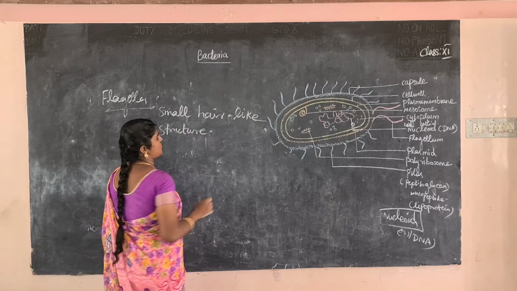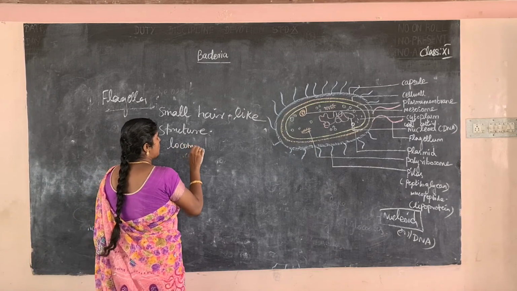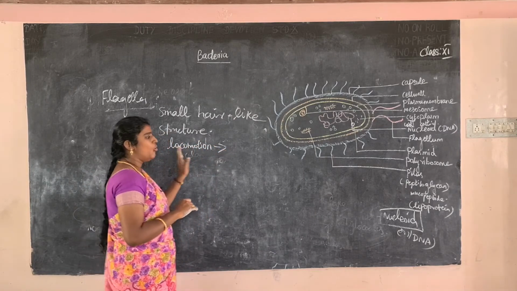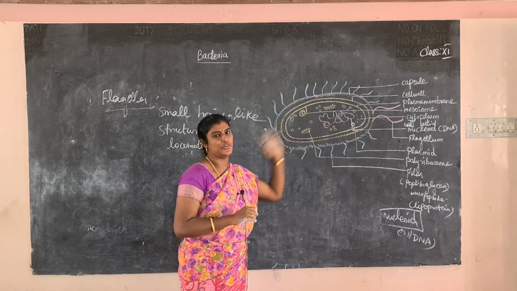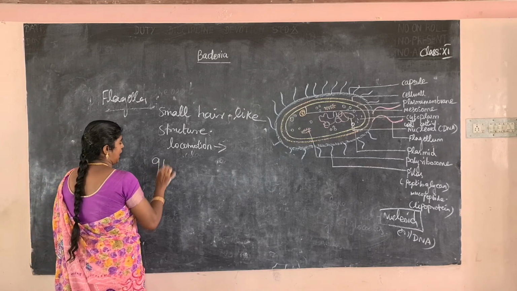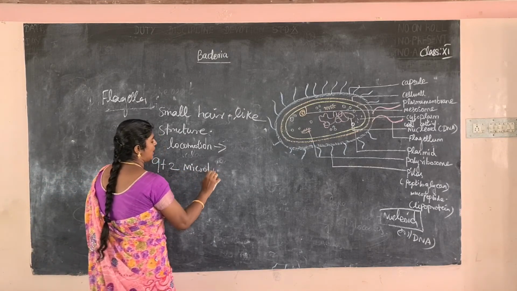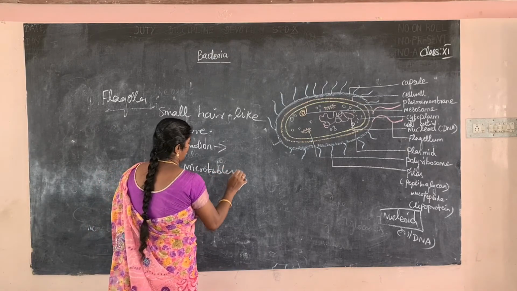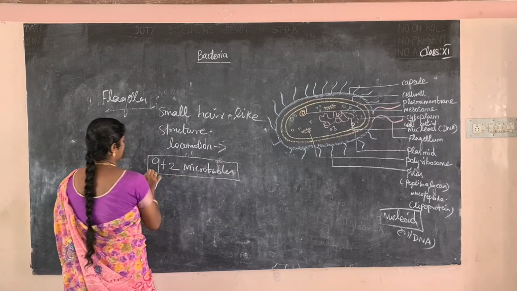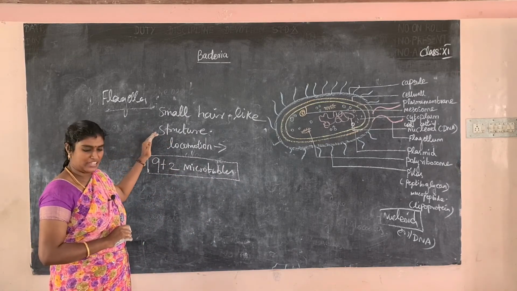It is involved in locomotion. What is the meaning of locomotion? It moves from one place to another place. It is a motile type of bacteria. In eukaryotes, the flagella type is 9+2 microtubules. It is very important, note it. In bacterial flagella the type is different.